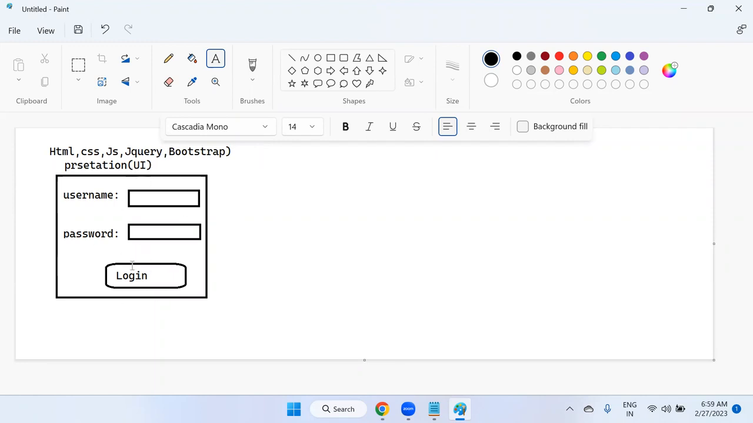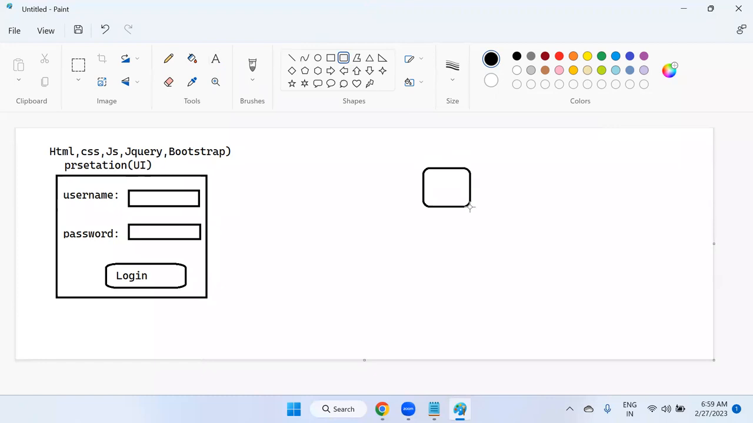So what the end user is going to see on the screen as the final output, that is username and password. This is the UI, user interface. User interface means the user can interact by entering username and password here. After that, he can click on the login button. Once he clicks on the login button, where will it go? Directly here, to the database.